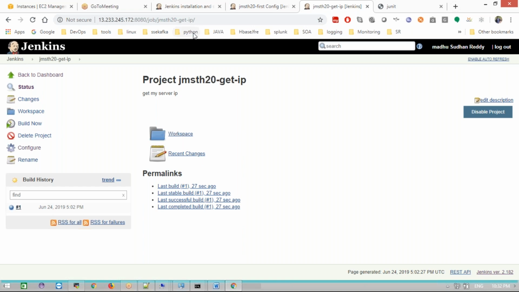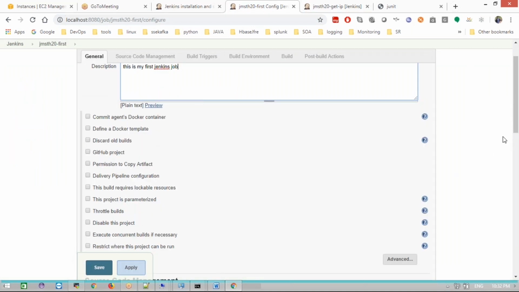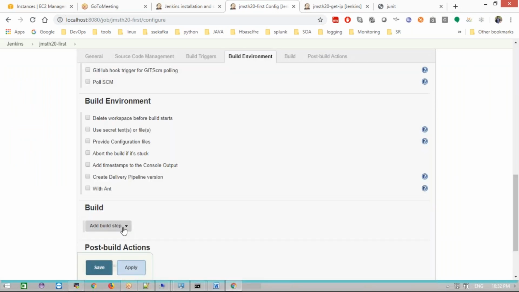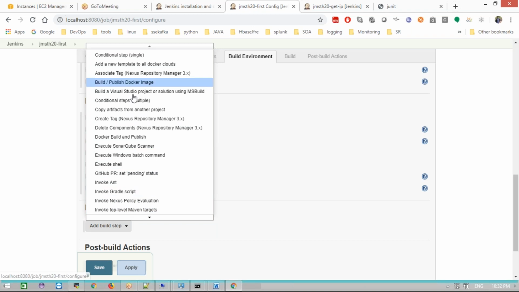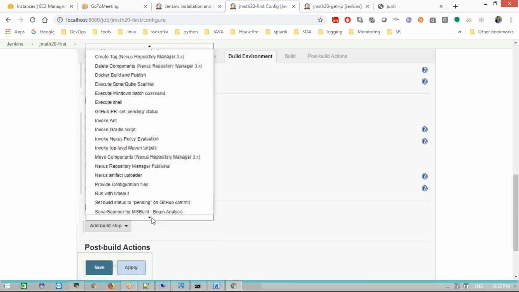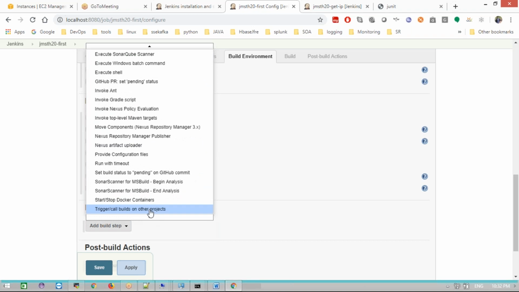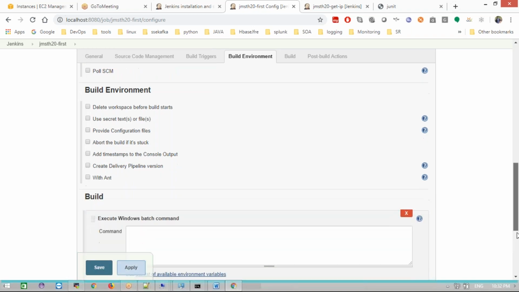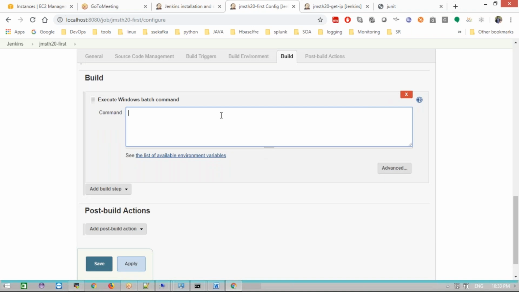It will work, Manik, echo will work on Windows also. If you want to try, you can try. Just go to the build section, and I have many options here because I installed n number of plugins. Execute Windows batch command, same, it will work in Windows also. Windows ifconfig won't work. Echo will work, but ifconfig won't work. This is a Windows server; our Jenkins server is a Linux server.